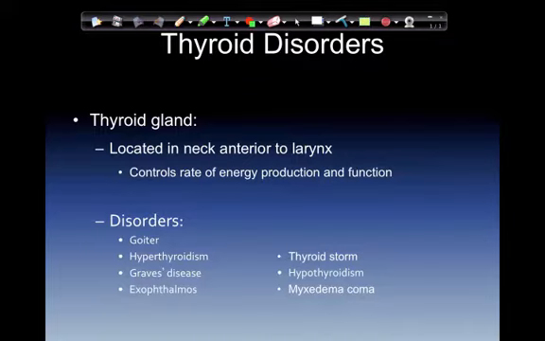Exophthalmos, which is bilateral protrusion of the eyes, we see a lot of the time, due to deposits of connective tissue behind the eyes. Thyroid storm occurs due to an elevation in thyroid hormones that is often precipitated by specific events such as surgery or an infection. Hypothyroidism, decreased amount of circulating thyroid hormone, very, very simple on that. And myxedema, a severe and rare form of hypothyroidism. Myxedema coma alters their LOC. Low thyroid, no cellular gas pedal, so to speak. Essentially, it controls the rate of energy production and function in the body.